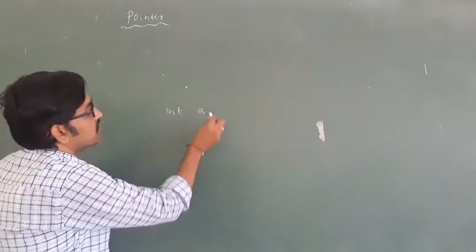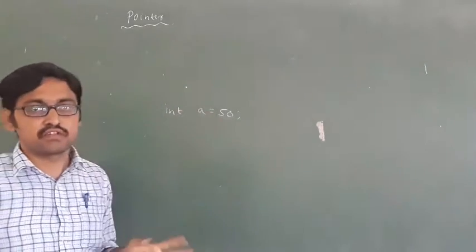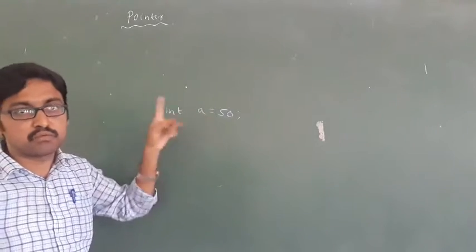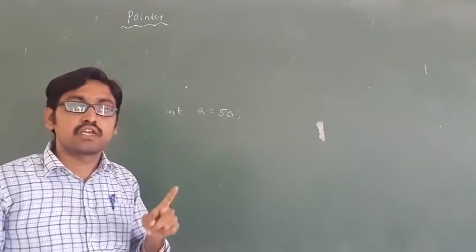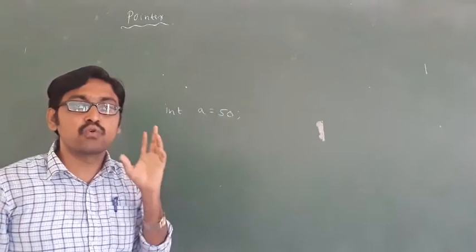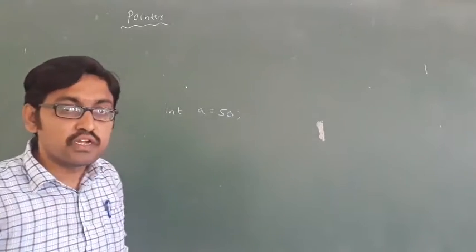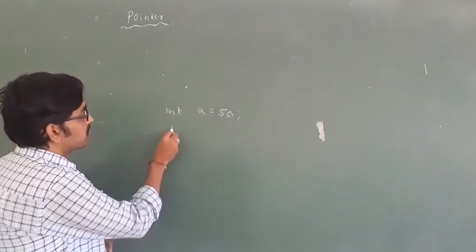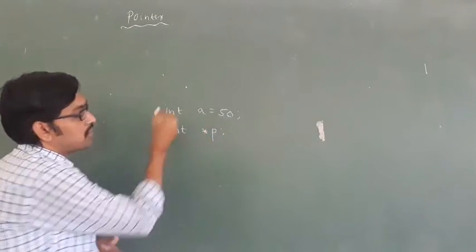For example, how to initialize a value? For example, 50. It stores one value. Then automatically one address will be created for this variable in the computer. That address will be held by a pointer. If you want to know that address, you have to create a pointer. How to create a pointer? Same as declaring a variable: take one data type, then star p. This is nothing but one pointer.